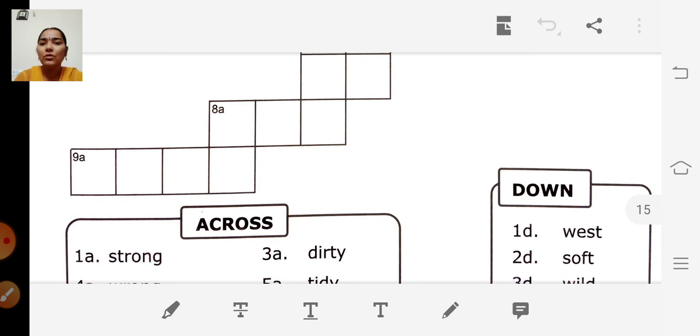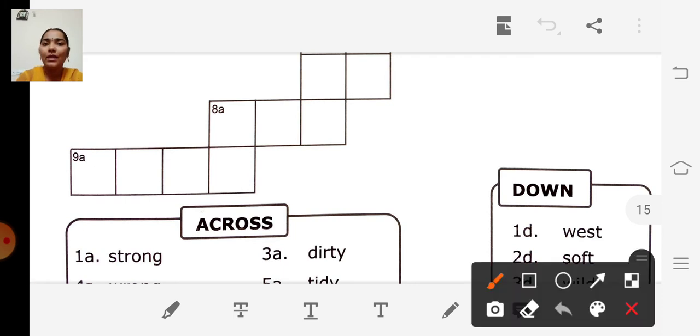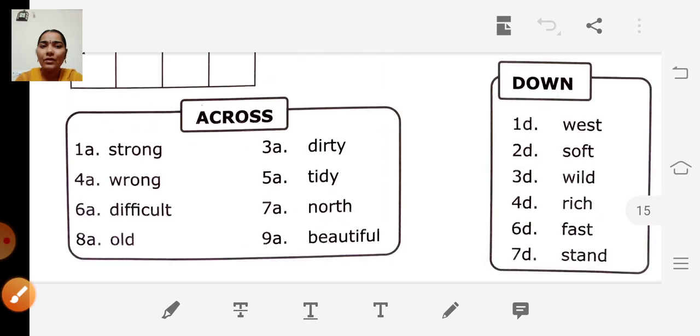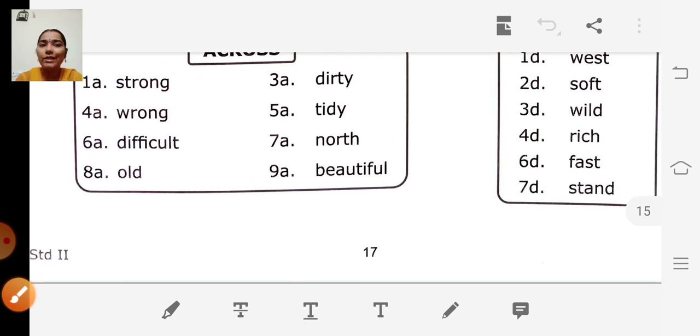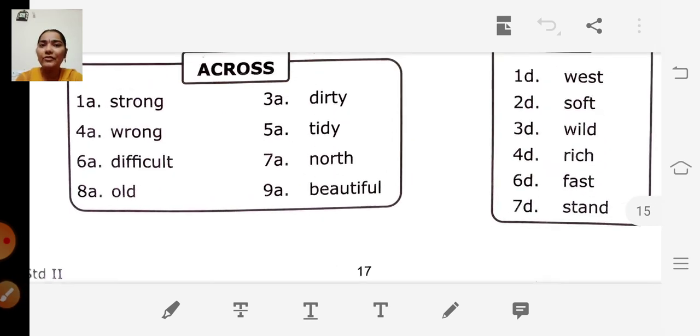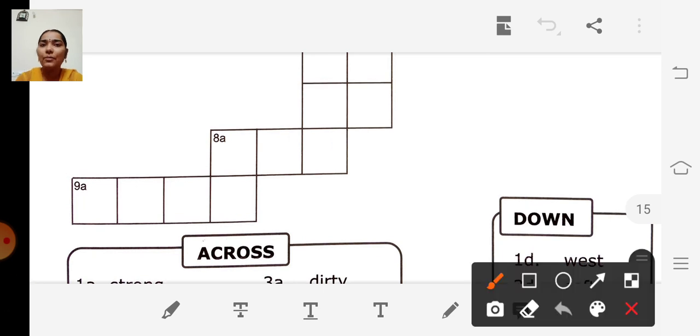And the next one, 8A, old. What is the opposite of old? New, right? N-E-W, new. So 9A is here. What is 9A? Beautiful. What is the opposite of beautiful?